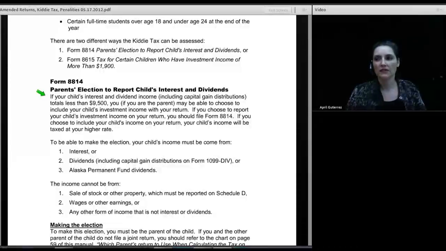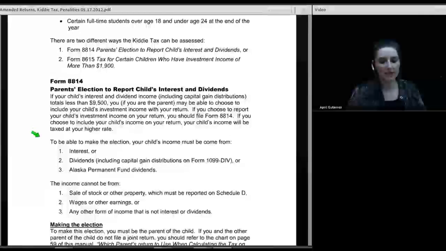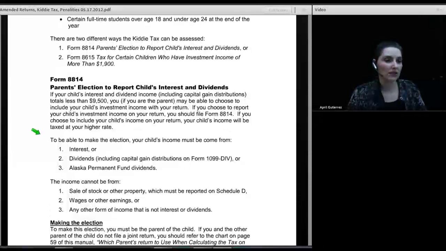Why would a parent want to do that? Well, it's simpler. Putting my child's income on my return means the child doesn't have to file his or her own return. I don't have to pay a tax preparer to do that for me, or I can't be bothered doing it myself, so the parent just does that. So that's one reason to do it, simplicity.